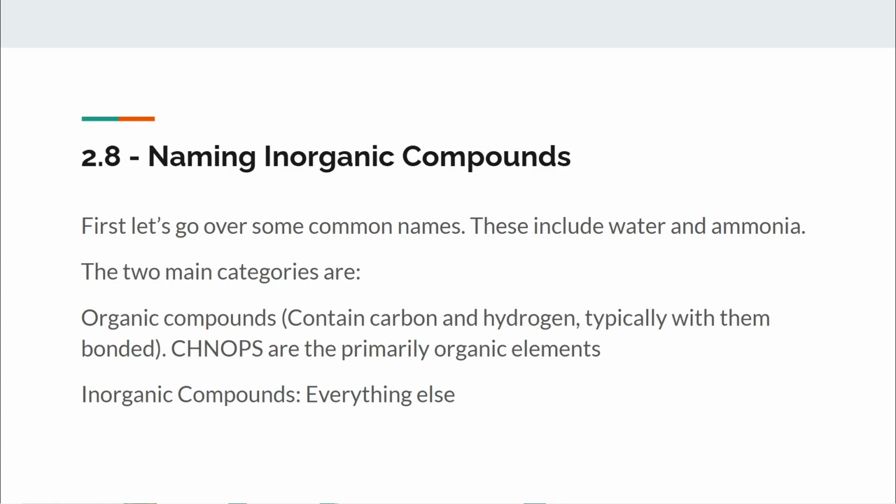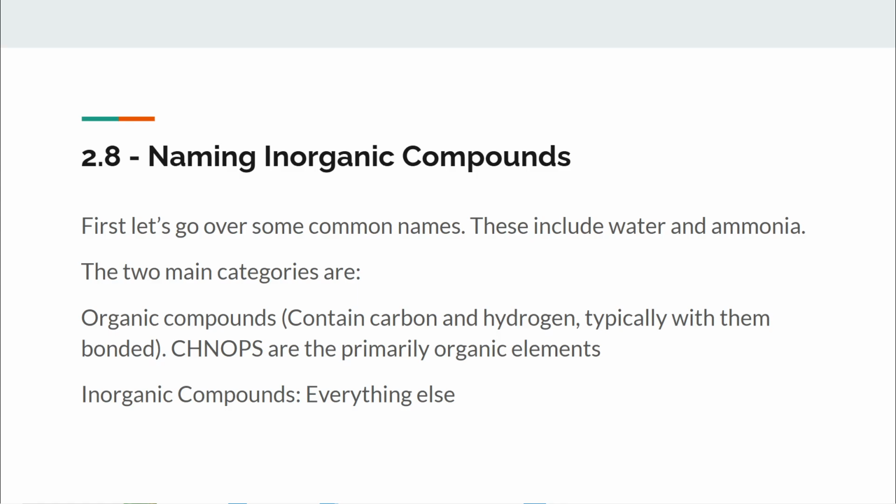So first we have organic compounds, which are just carbon and hydrogen. It deals with a lot of hydrocarbons, and all hydrocarbons are just molecules with only carbon and hydrogen. CHNOPS, which I like to call it, are the primary organic elements. So that's what you'll see in organic chemistry: carbon, hydrogen, nitrogen, oxygen, phosphorus, and sulfur. But you won't have to know any naming rules for them. I mean, this is really in the future. If you're curious about it, you can search up the IUPAC naming convention. But you're definitely not going to need it. That's way too complex. I mean, even me, I don't really know how to name them.